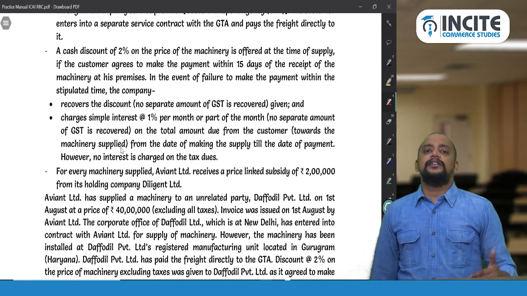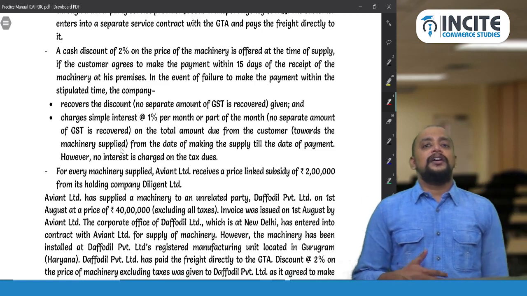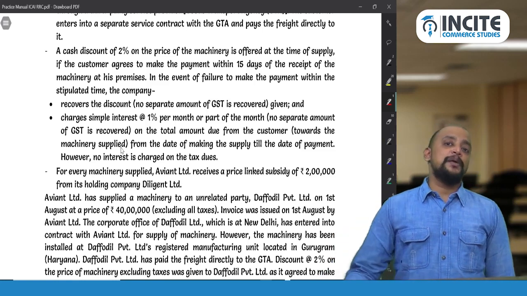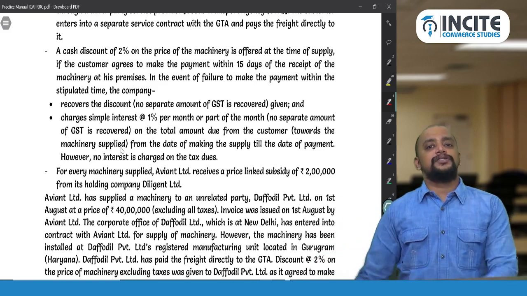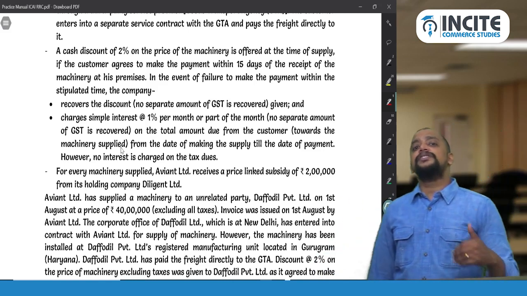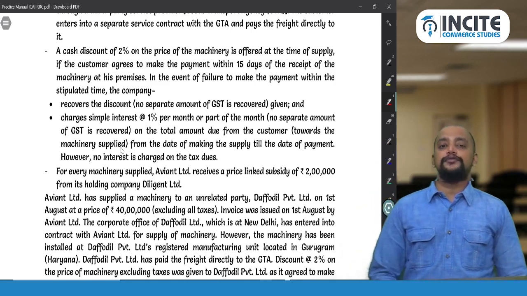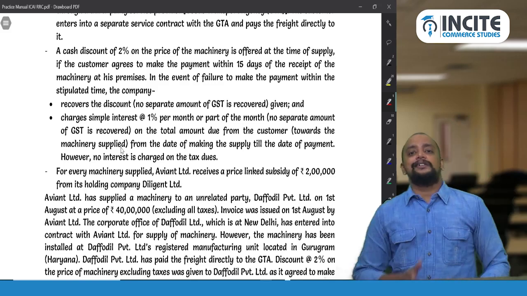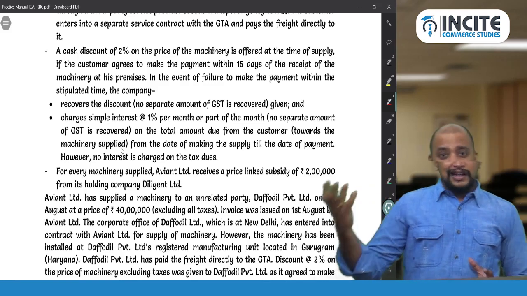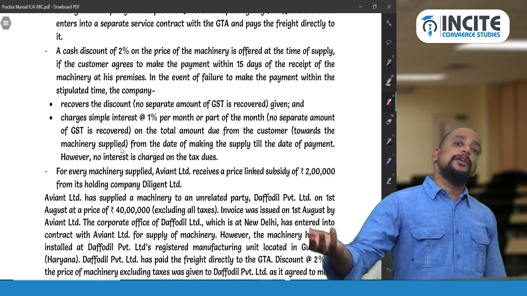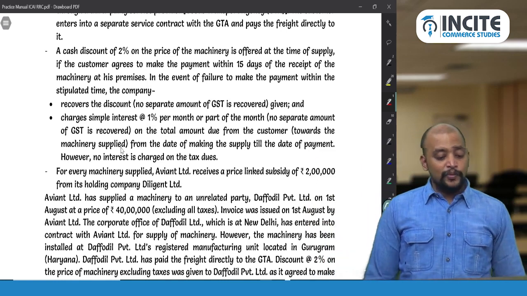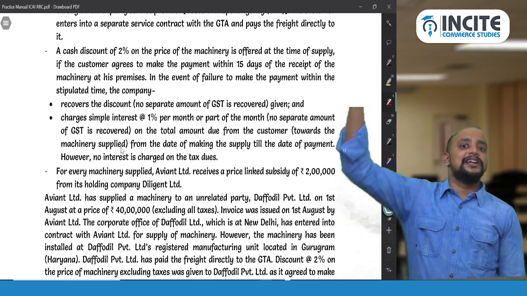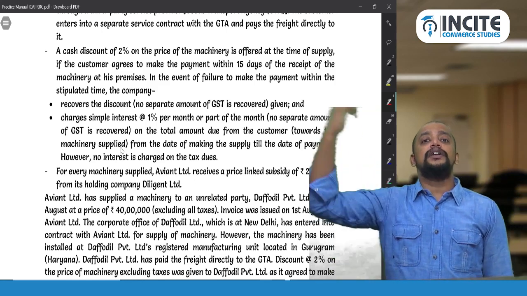Generally the cash discount will be like, first they will be entering into the terms for cash discount, and thereafter if the payment is received within the time, then they will give the cash discount. But here it is the case where cash discount is given before supply itself, before delivery of goods itself, and therefore as per section 15 subsection 3 it will be allowed as a reduction. And again at a later point of time, if the payment is not received, it will be recovered. When it is recovered along with interest, that will be chargeable to GST at that time, and for that a debit note needs to be given.